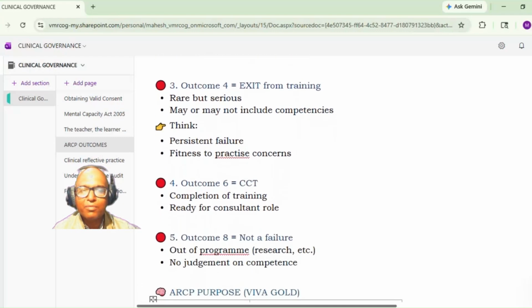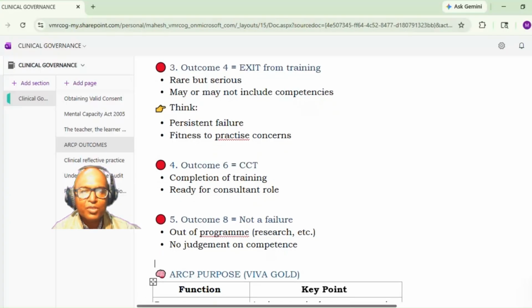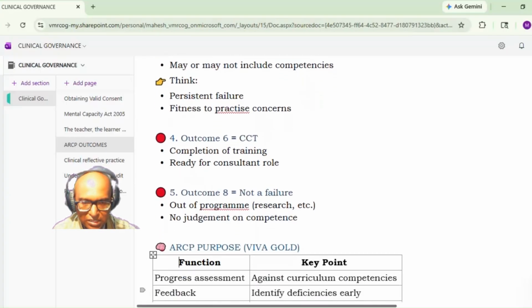Now next is outcome 6, that is the completion of certificate of training. So it is a completion of training, ready for consultant role. Outcome 8 is not a failure. The trainee is out of program pursuing some research, etc. So there is no judgment on the competence.